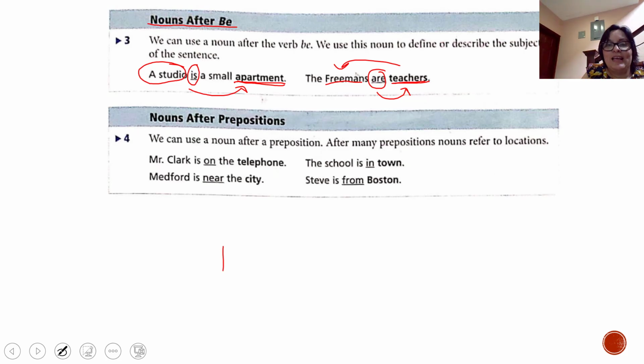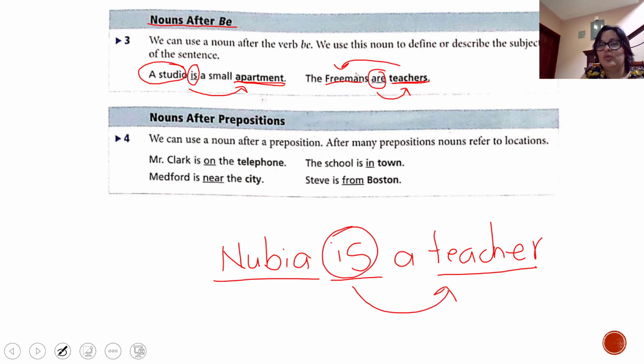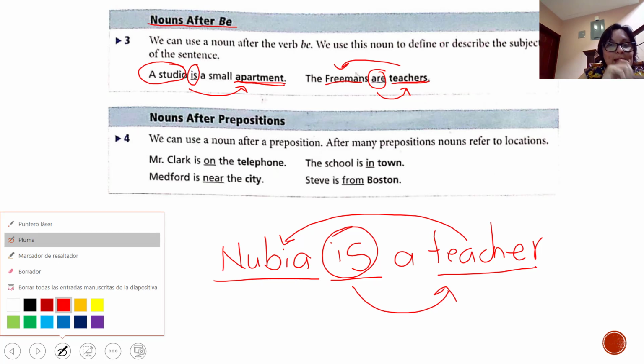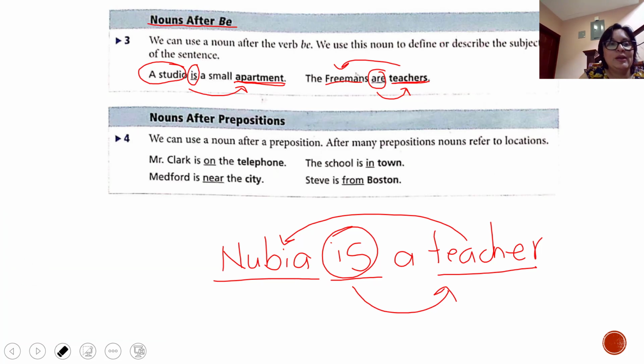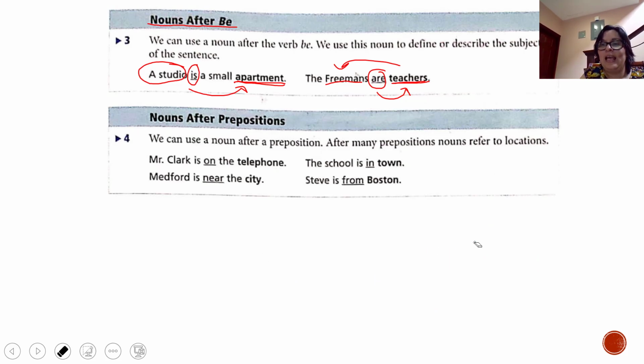For example, you can say Nubia, that is a noun, is verb to be, a teacher. Here we have a noun after verb to be to describe this noun of here, who is Nubia. Nubia is a teacher. Okay, so every time that we use verb to be and a noun after verb to be is because we are describing. Aaron is a student.